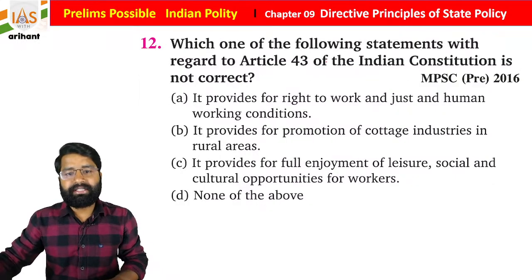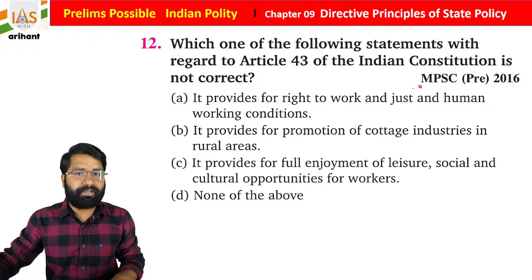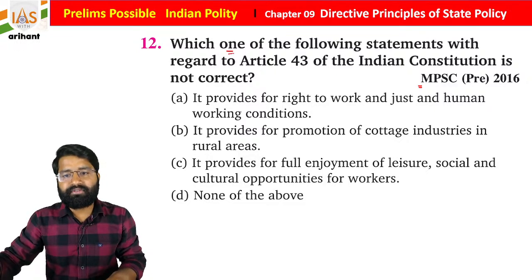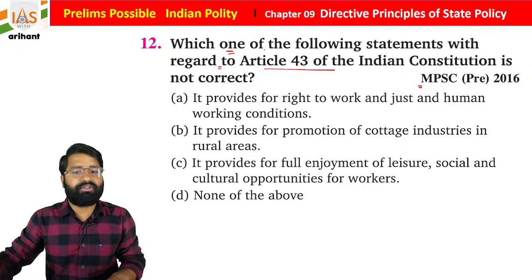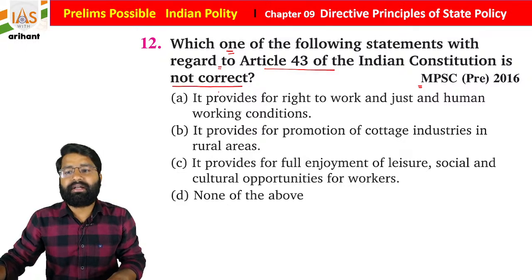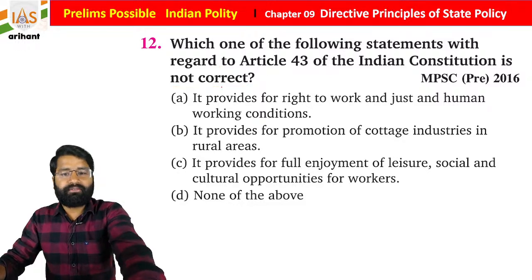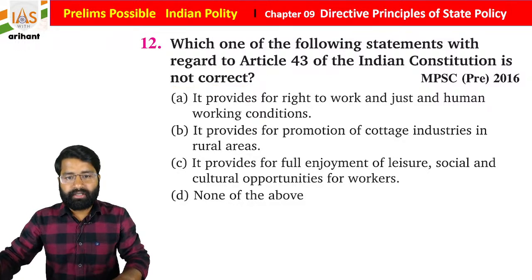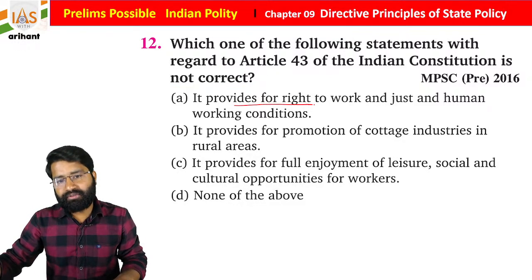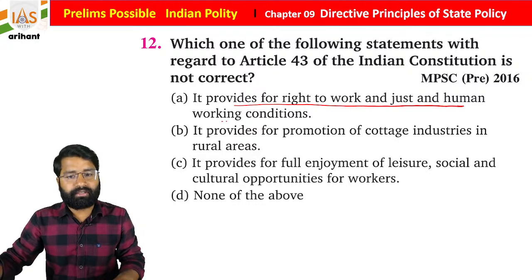Now see the next question. It was in Maharashtra PSC 2016. Which one of the following statements with regard to Article 43 of the Indian Constitution is not correct? It provides for a right to work and just and humane working conditions.